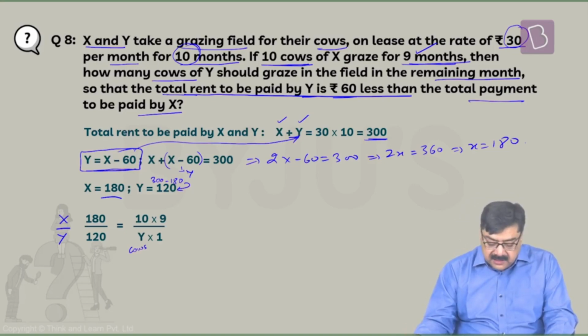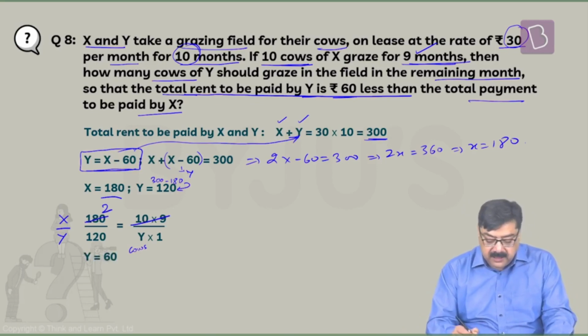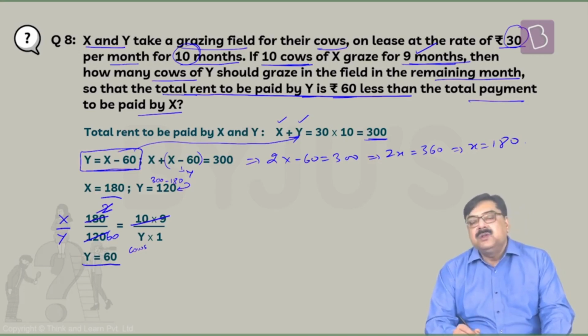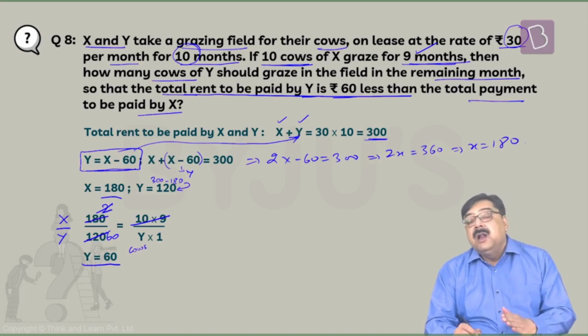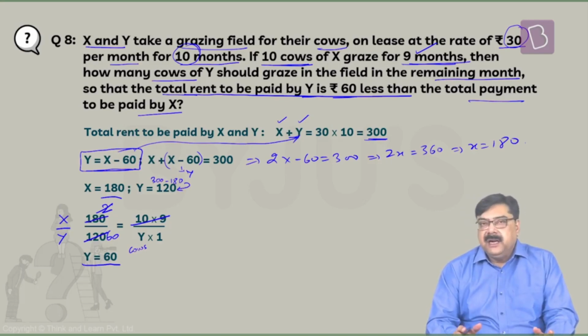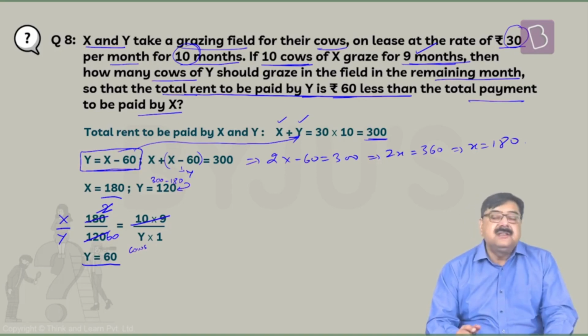So just resolving this, as we know, 9 into 10 is 90. So 180 goes by 2, and 120 goes by 60. So 60 cows of Y can graze in the remaining last month in this particular field, so as to ensure that Y did justice to the payment he made towards the rent.